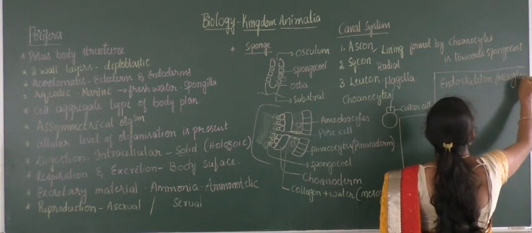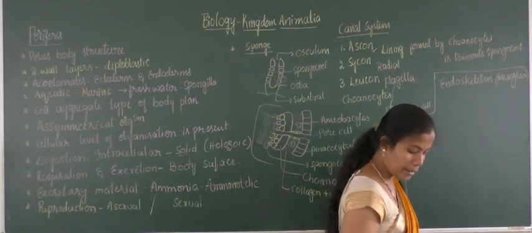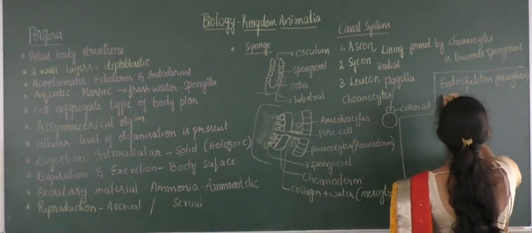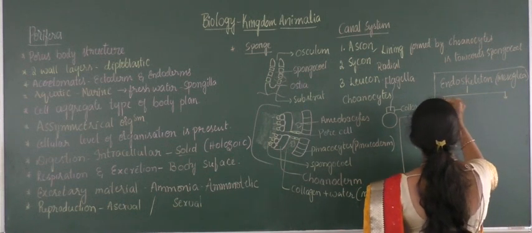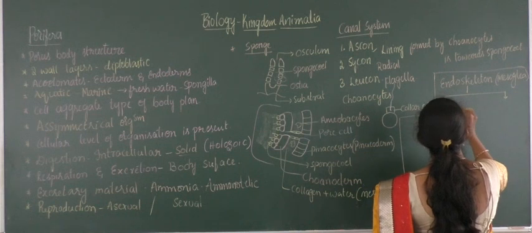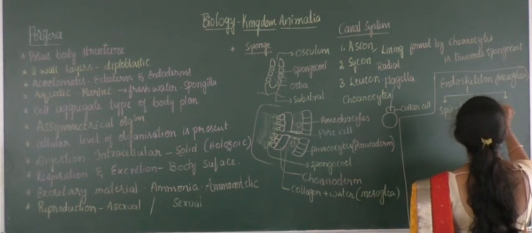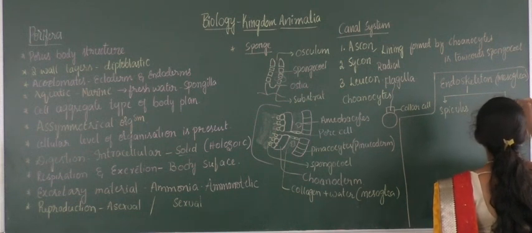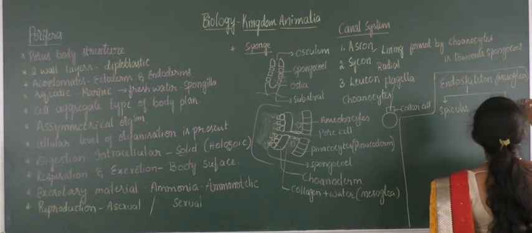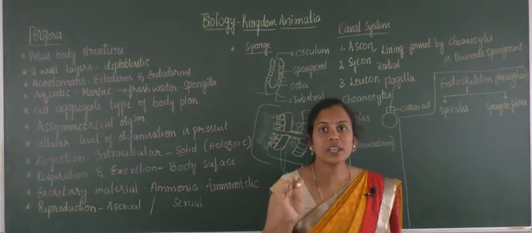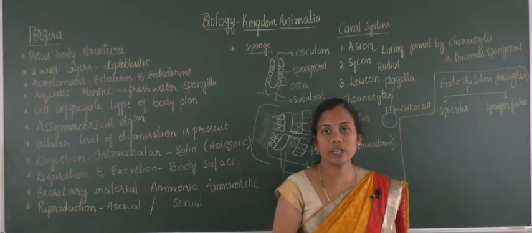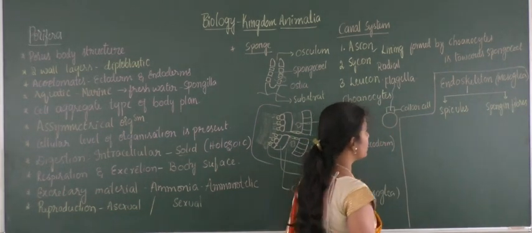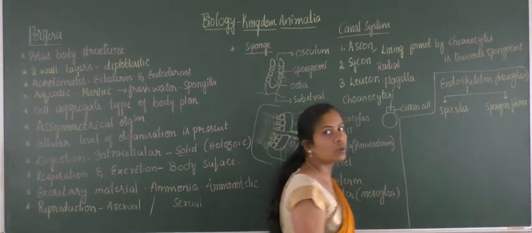In the mesoglea region, this will be of two types. One is spicules and the other is spongin fibers. I am just retaining everything on board, you have to take an overview of that by the end, okay. So here spicules and spongin fibers are the endoskeletal structures which are present in the mesoglea region.